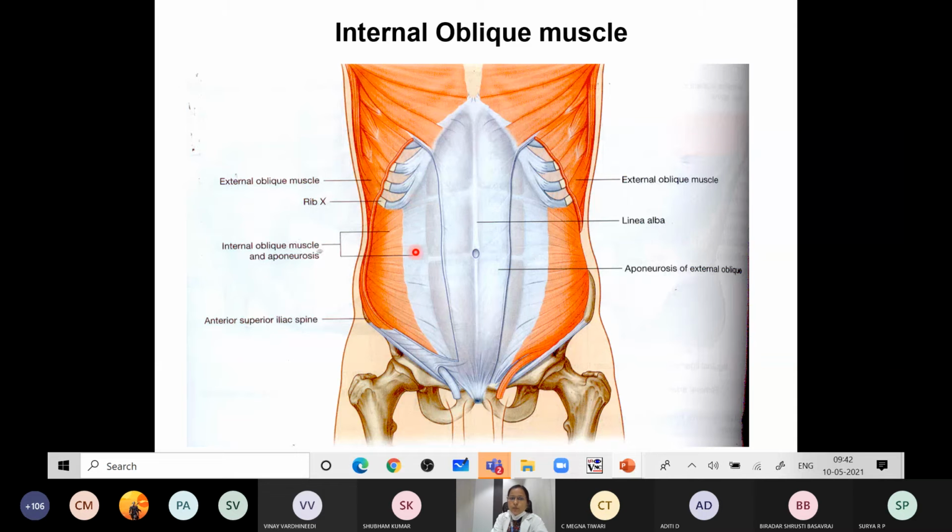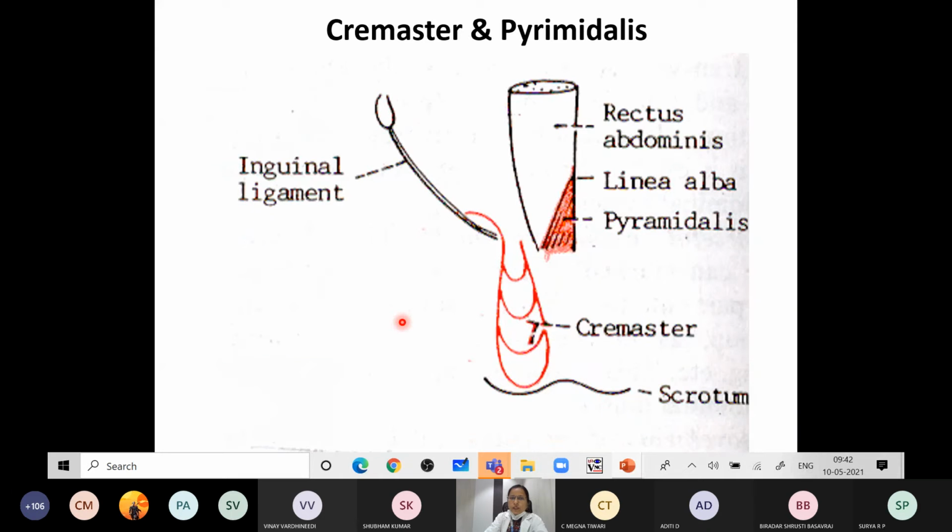Again, it forms an aponeurosis. Opposite the linea alba, it becomes continuous with the aponeurosis of the other internal oblique muscle, and it forms the wall of the rectus sheath. So this is the external and this is the internal oblique muscle.